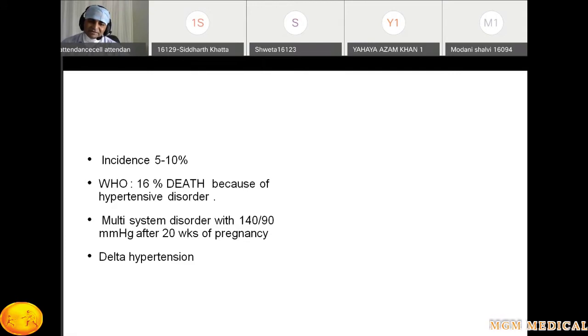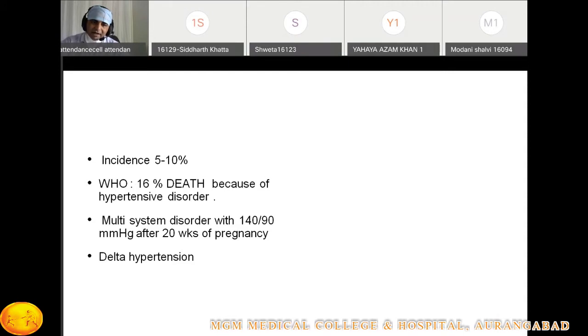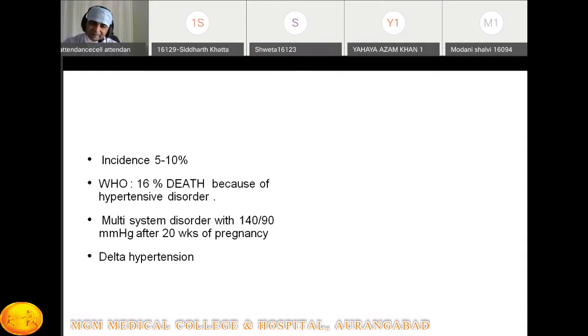Delta hypertension means the patient's blood pressure suddenly rises, in which systolic pressure rises by 30 and diastolic pressure rises by 15 millimeters of mercury, but the value is less than 140 and 90. So we find the range is normal only, but there is a sudden rise in blood pressure, in systolic by 30 and in diastolic by 15 mm. But the overall blood pressure is less than 140/90, right?